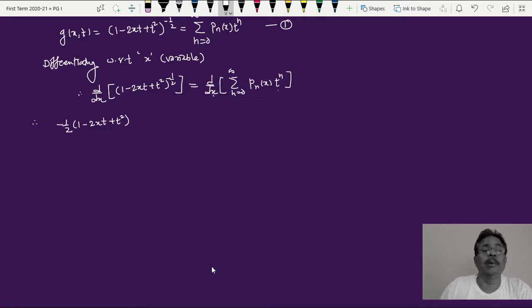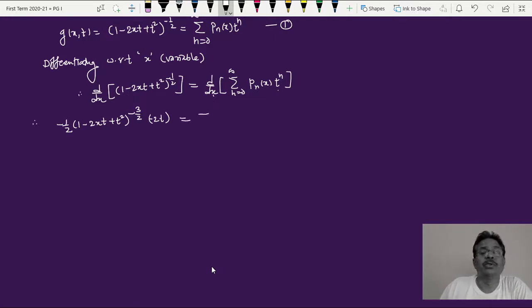Sorry, minus half minus 1, that gives you minus 3 by 2, and the differential of the term here, 1, is not a function of x, so its differential is 0. t square is also not a function of x, so its differential is 0. So between the terms, minus twice xt is the only function of x, and therefore the differential of twice xt with respect to x is simply twice t with negative sign. So that is the left hand side,